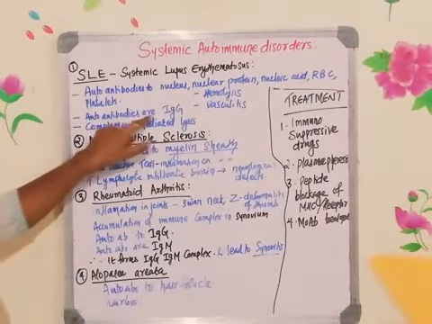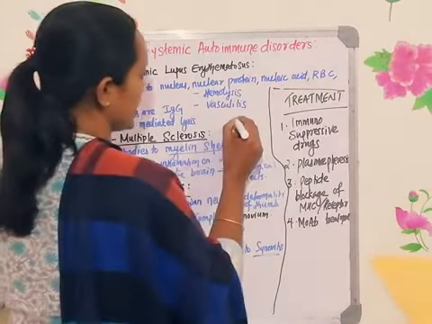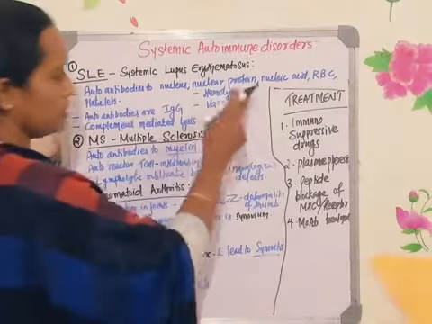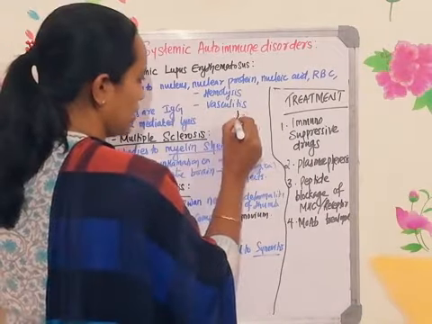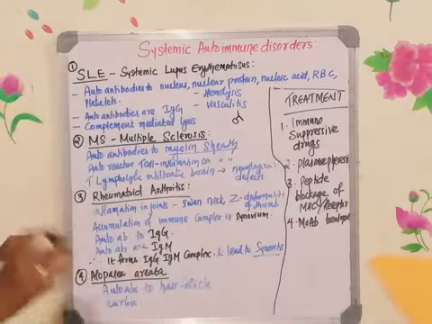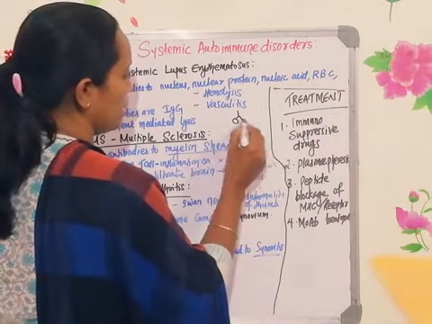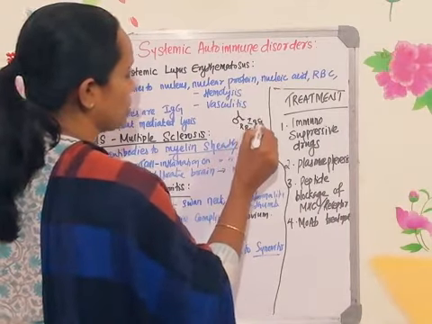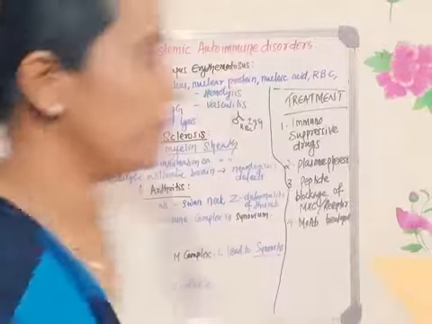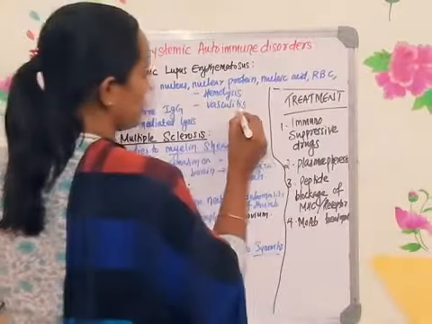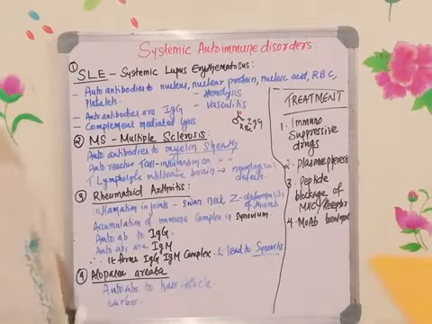Autoantibodies are immunoglobulin G. So what happens exactly here is, we'll take the example of an RBC or a platelet as the antigen. On top of that, the antibodies will bind. Whenever the antigen antibody complex is formed, here the RBC and on top of that immunoglobulin G, the autoantibody, they will form a complex. As soon as this complex is formed, complement which is there in the circulation will bind to the immune complex. I think all of you are thorough with the complement chapter.